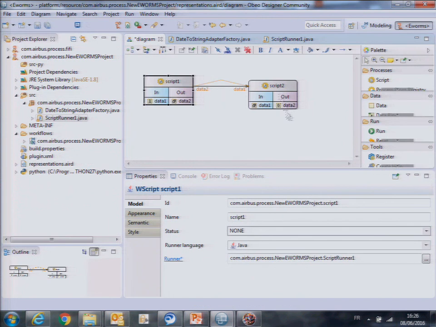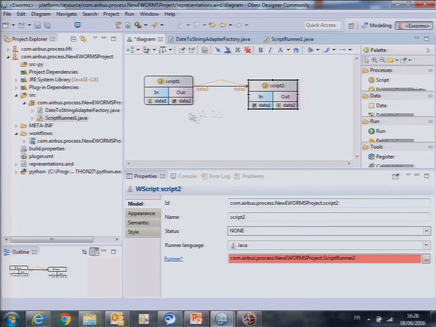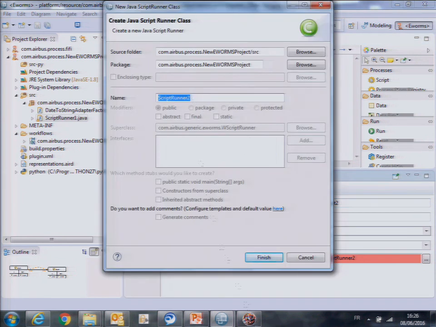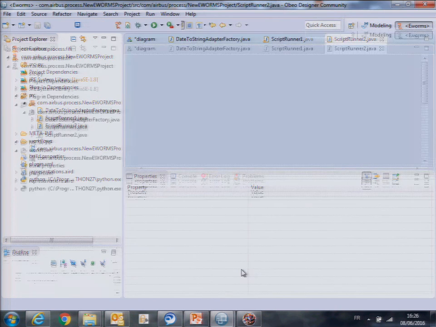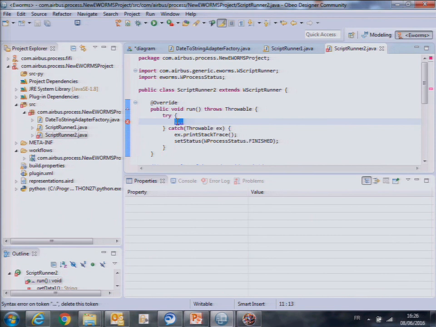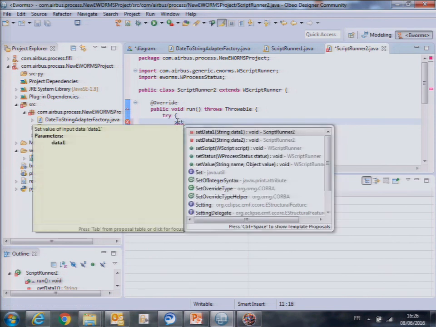And the other one is going to do the following: data one will be given by data2, and I'm going to print the results in the output. I've got my getters and setters. So the processing is doing nothing. Don't worry, it's just to show you the principle.